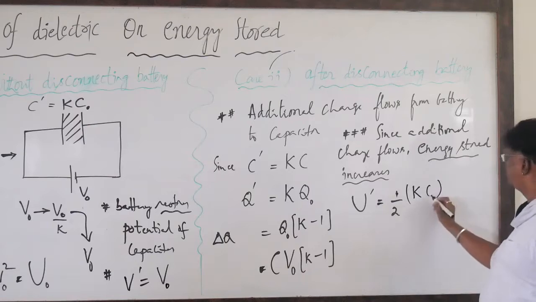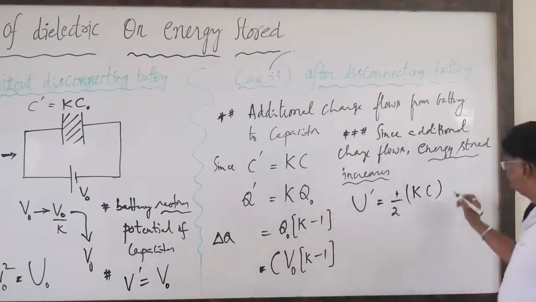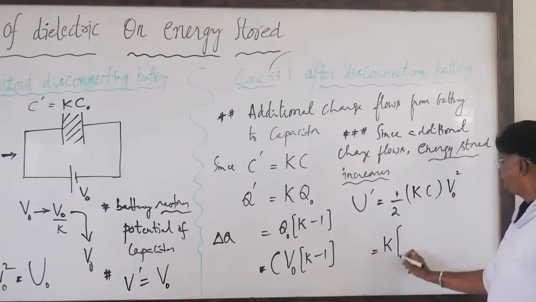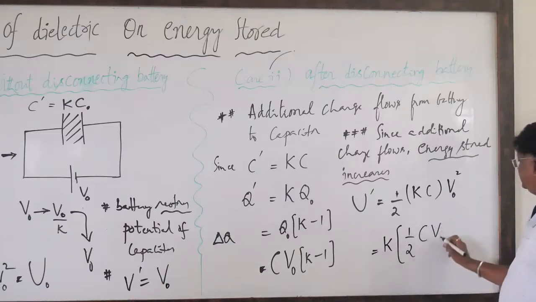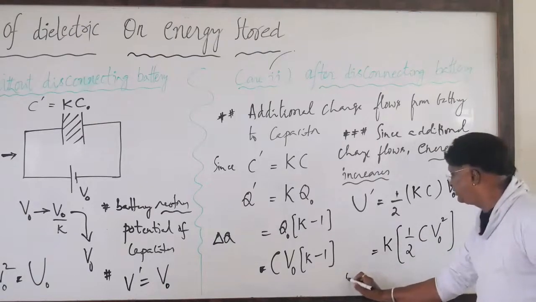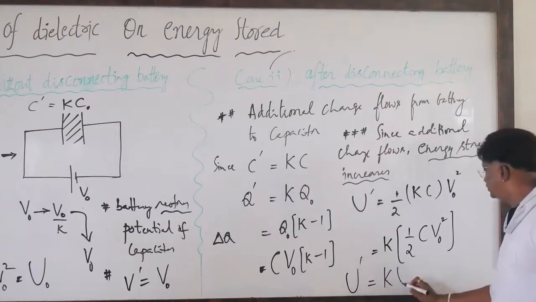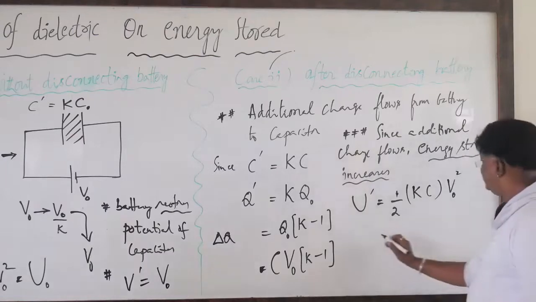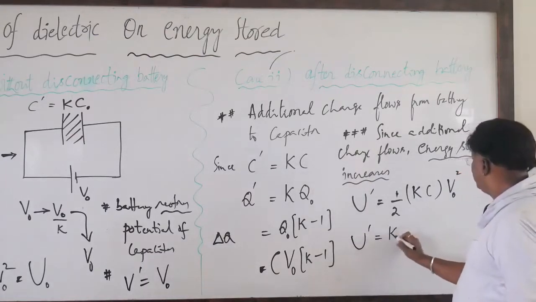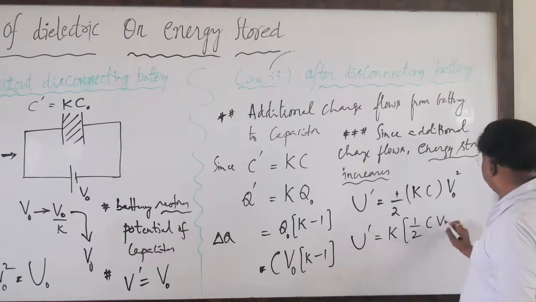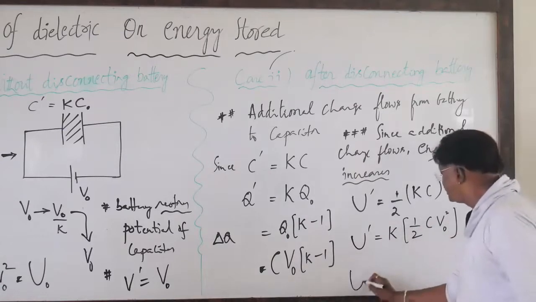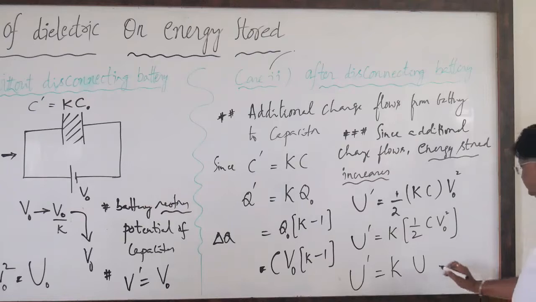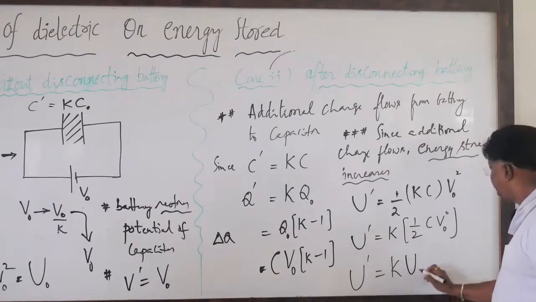ಕೆ ಟೈಮ್ಸ್ ಪಕ್ಕ ಏನಪ್ಪ V dash ಅಂದರೆ ನಥಿಂಗ್ ಬಟ್ V naught square. Therefore this is k times half C V naught square. ಅಂದರೆ ನಿಮಗೆ ಏನು ಬಂತಪ್ಪ, U dash equal to kU ಅಂತ ಬಂತು. ಕಾಣಿಸ್ತಾ ಇದೆಯಾ? Right? So U prime is k times half C V naught square ಅಂತ ಬರೆದಿದ್ದೀವಿ. Therefore what is that U prime? U prime is k times U naught, because already half C V naught square ಬರೆದಿದ್ದು U naught. So U prime is equal to k times U naught.